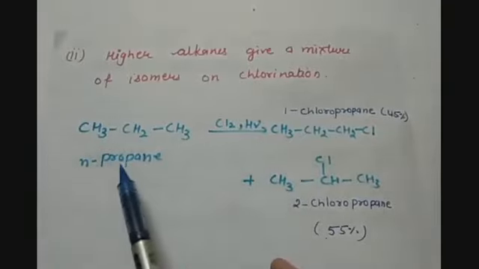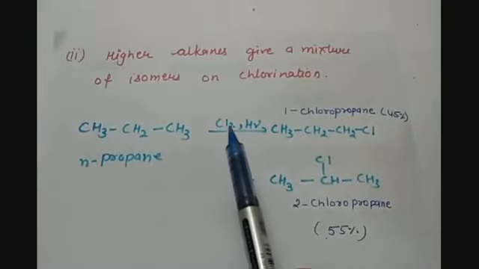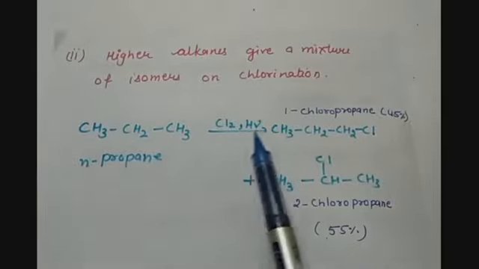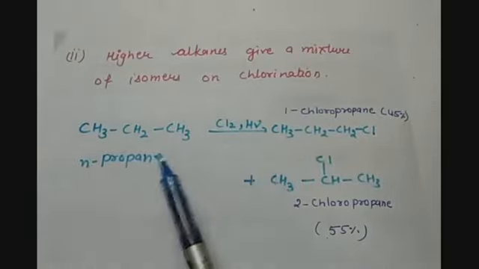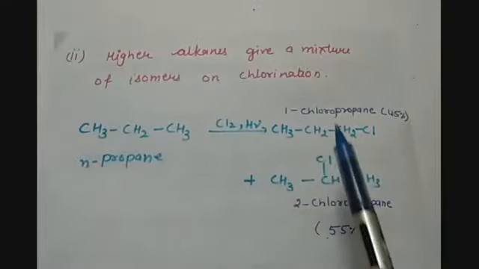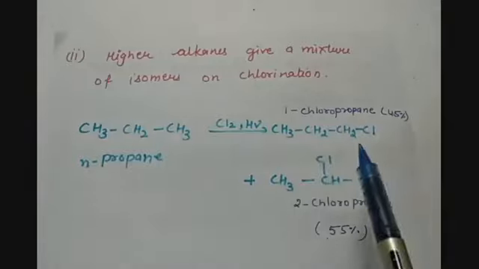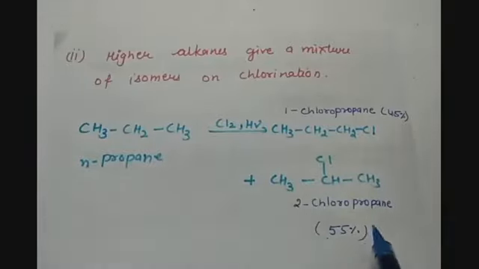When we have n-propane and it reacts with chlorine in the presence of sunlight, it produces 2 isomers of propane. What are they? 1-chloropropane 45% and 2-chloropropane 55%. So 2 isomers of propane are formed. So we get a mixture of isomers when chlorination is done with the higher alkanes.